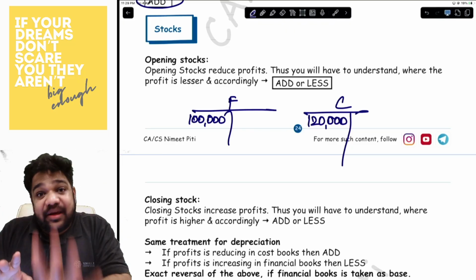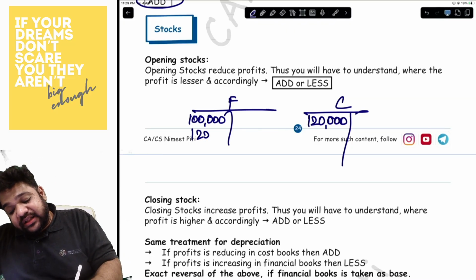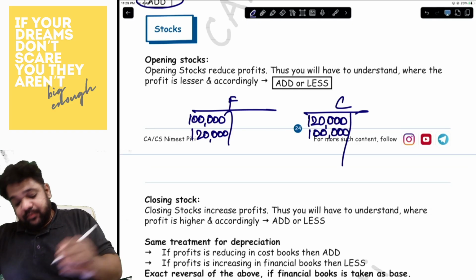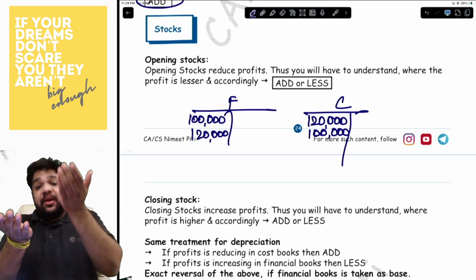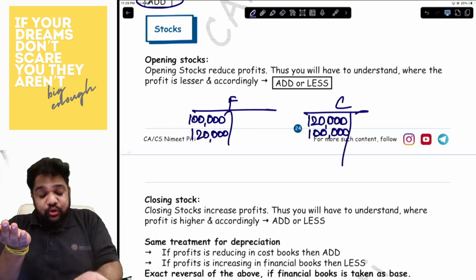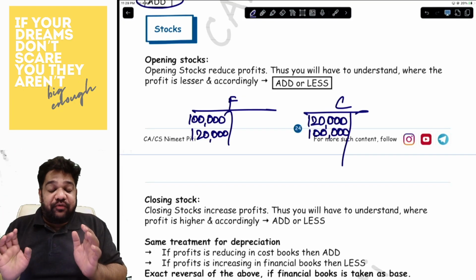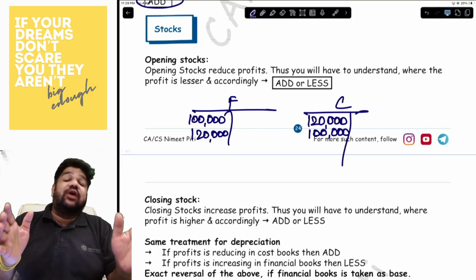But the situation could have been reverse also. So let's say here it is 1,20,000. Here it is 1 lakh. Now, in the financial books, you have written more opening stock. Because of that, the profit of the financial books has reduced, and so you will have to reduce your cost books profit as well.